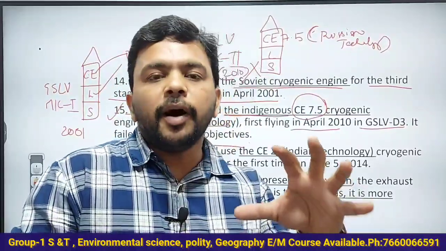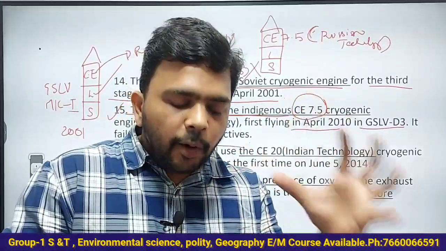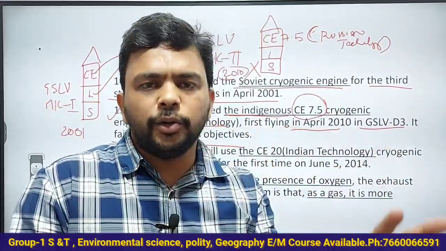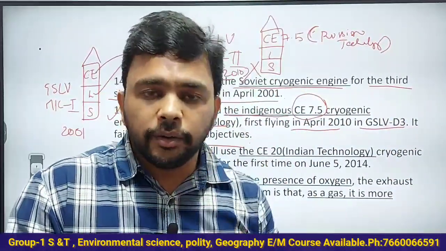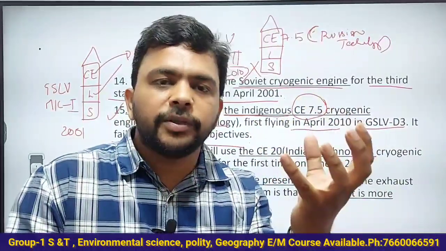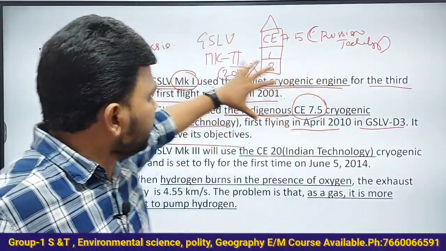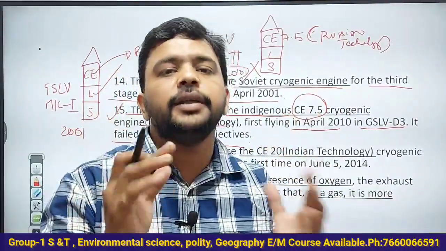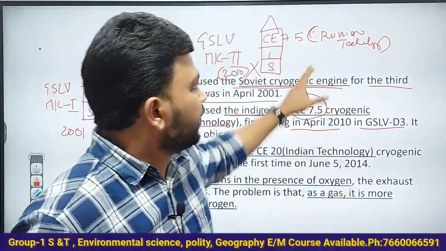For example, take the Maruti car, the Maruti Suzuki collaboration. The outer part of the Maruti car, whether it is Swift Dzire, Ertiga, or Alto, is manufactured in India in Indian factories. But the K4 engine inside the Maruti car is supplied directly from the Suzuki Corporation of Japan. Same thing here. The cryogenic engine 7.5 is manufactured by Indian scientists, but the heart of the cryogenic engine, the main technology, is Russian.